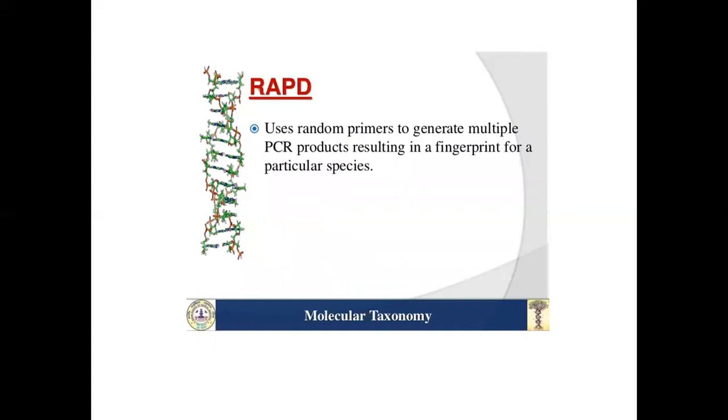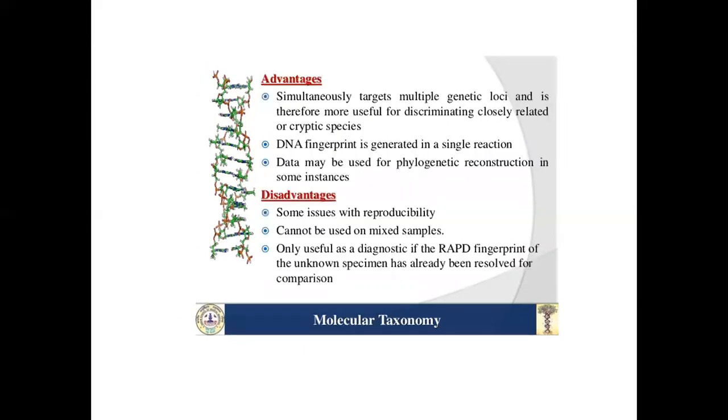RAPD uses random primers to generate multiple PCR products, resulting in a fingerprint of a particular species. Advantages: simultaneously targets multiple genetic loci and is therefore more useful for discriminating closely related or cryptic species. A DNA fingerprint is generated in a single reaction.